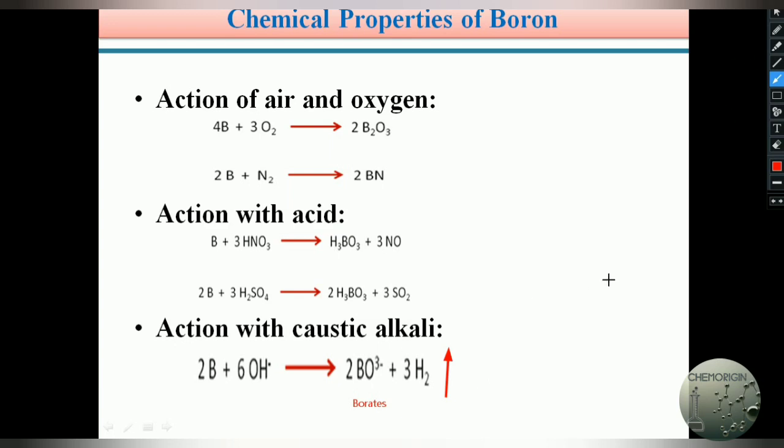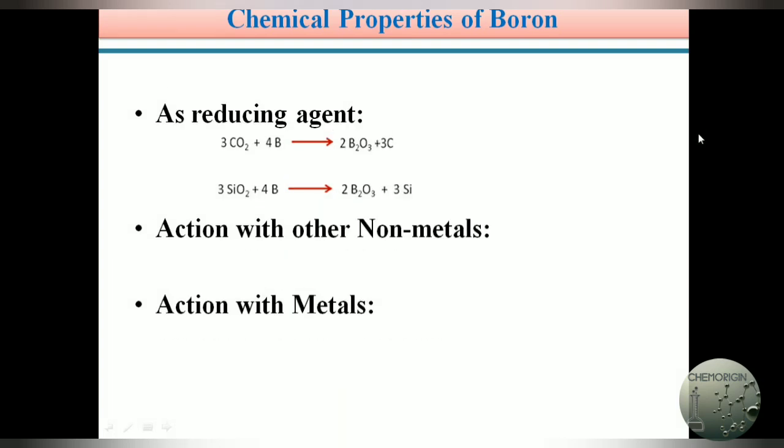Generally, boron does not react with alkali at room temperature and moderate temperatures, whereas other third A group elements, aluminium, gallium, indium, react with acids and bases and evolve gas. This we already discussed in the earlier videos. So boron under extreme conditions only reacts with alkali and produces borates and evolves hydrogen gas. And we can go to the next slide for other chemical properties of boron.